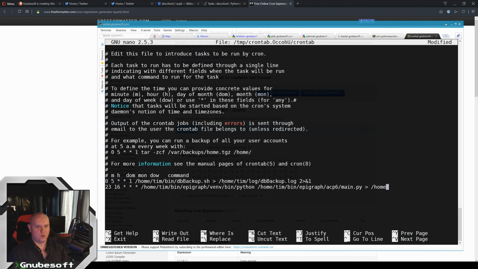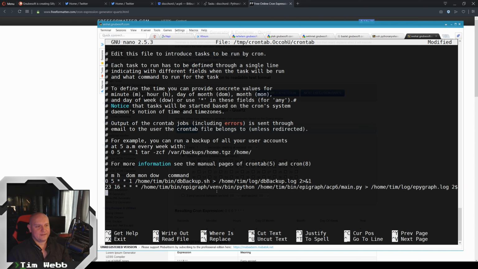So I'll do home tim log epigraph.log. And I honestly forget exactly what the 2 and 1, it's specific to some kinds of output, like 1 is errors and 2 is status, something like that. You want to add that though, or else you're going to get a whole bunch of messages from your server.